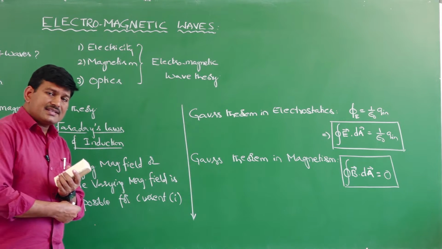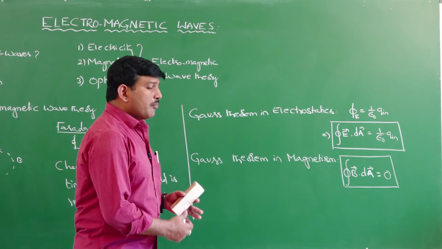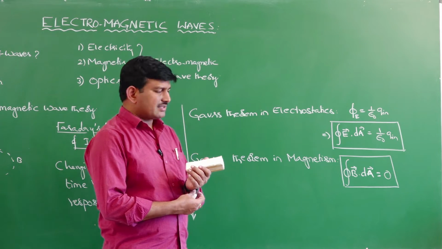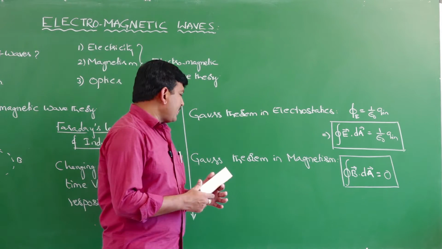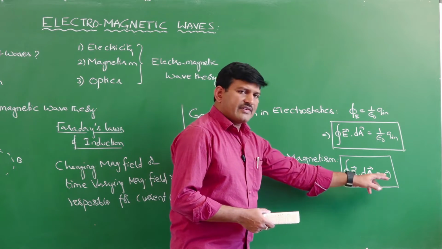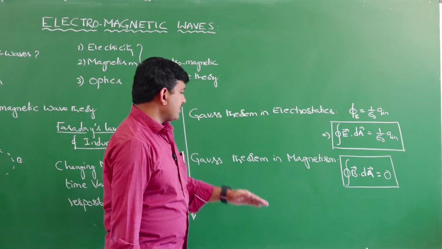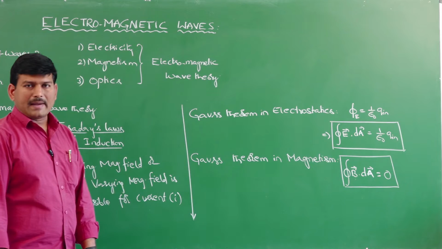Why? What is the reason behind this? The reason is that magnetic monopoles never exist. That is the reason why the closed surface integral of magnetic field is equal to 0. This is called Gauss theorem in magnetism.